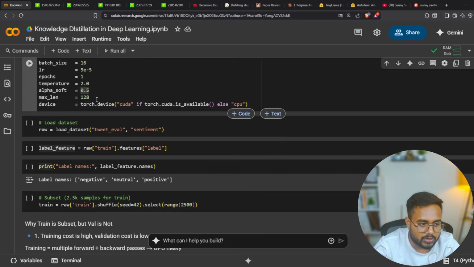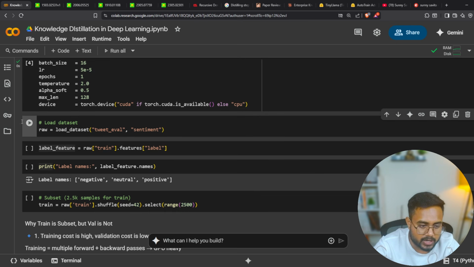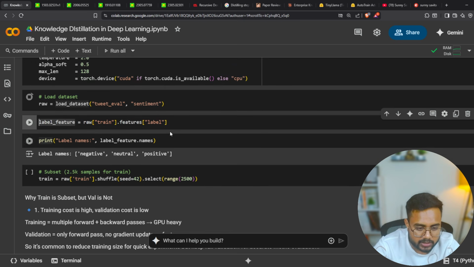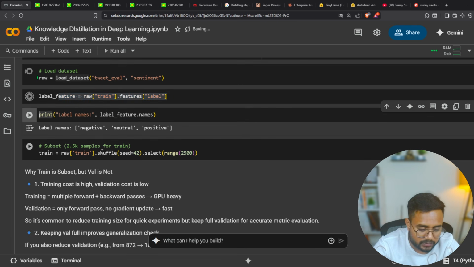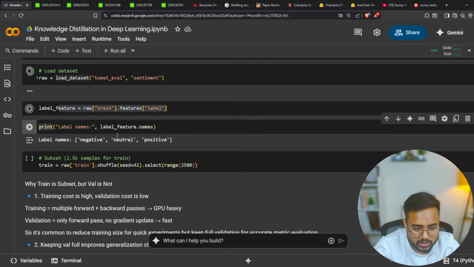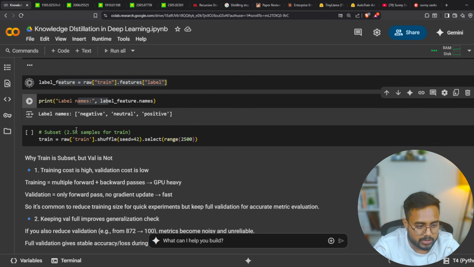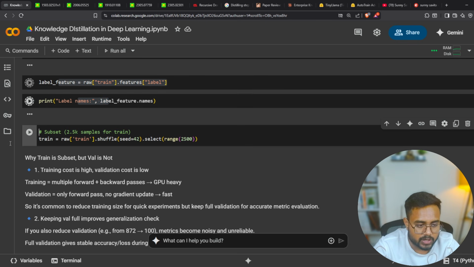Now after loading all these parameters, I'll load my data. I'm going to load this tweet eval data. It's a sentiment dataset. I'll get it inside the variable raw. Here I'll take the label from the raw train data, and see, I have three labels. First is negative, second is neutral, and third is positive. Let me show you the labels. Let me print them. So yes, we are able to do that.